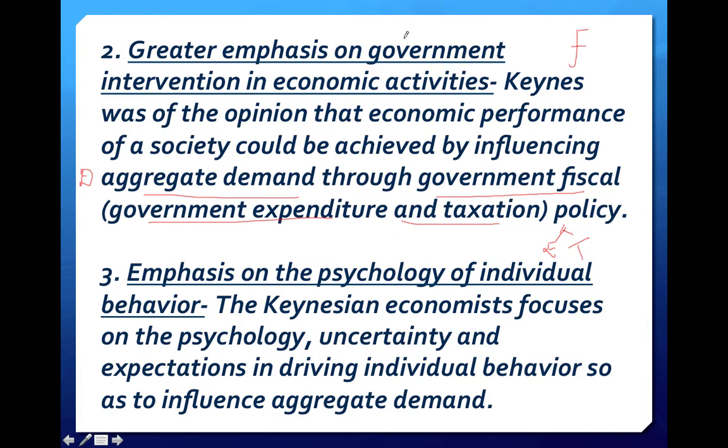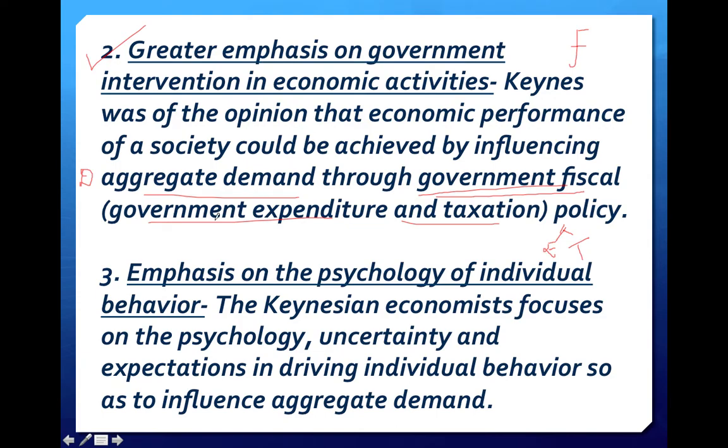So according to Keynes theory, the main focus is given to government intervention. He believed that economic growth could be achieved by framing a proper and good fiscal policy. Then only would we be able to achieve the aggregate demand, and that would be possible only by the government fiscal policy. So in this Keynes definition, greater emphasis is given to government activities. So I hope it is clear to you.